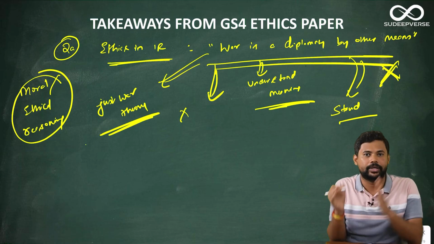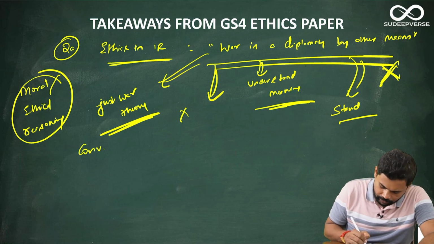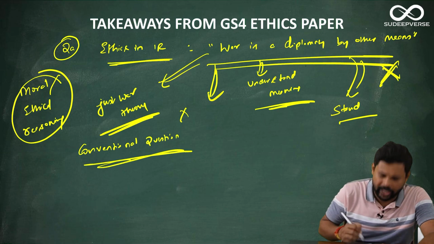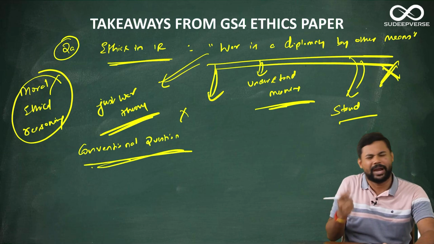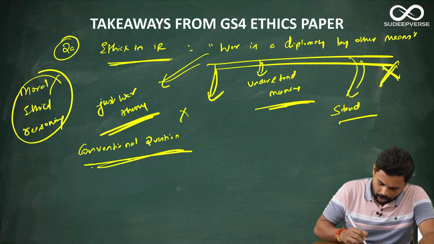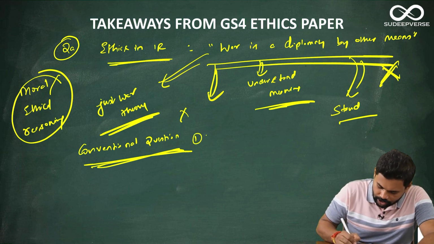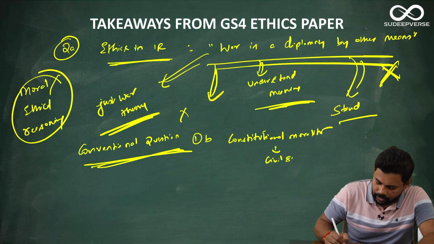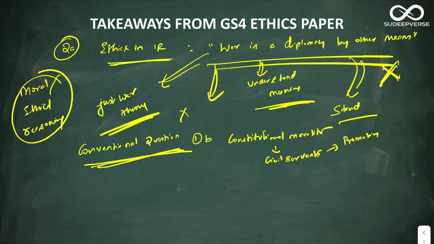Now, the next part is the conventional questions. Obviously, in every question paper there will always be conventional questions that you can expect, and they have come as we expected. Amongst the conventional questions, the first question is: how does constitutional morality help civil servants in promoting good governance and accountability?